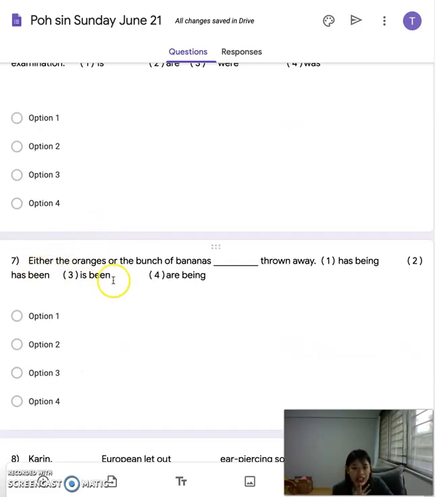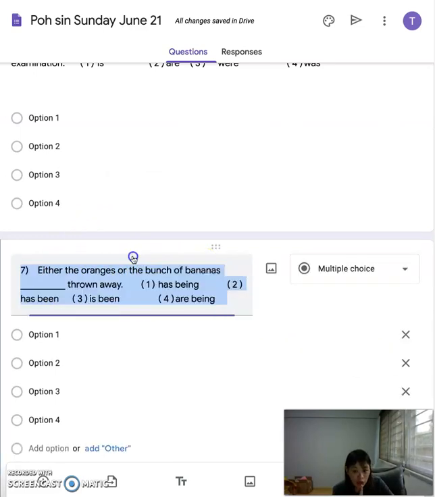Now, when you see either or, we always look at the one closest to the blank. But please do not be tricked. Why? You look at this particular one. Bunch of bananas. Do I look at bunch or do I look at bananas? Example, can you give me a cup of candies? How many candy do I want? Is the keyword a cup or is it candies?